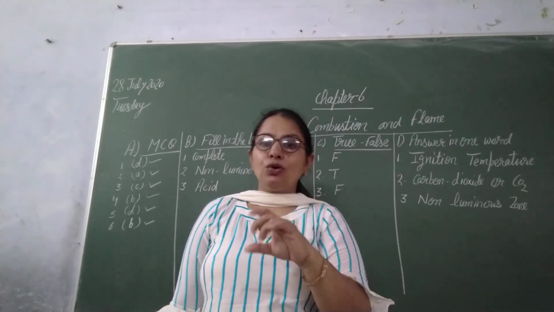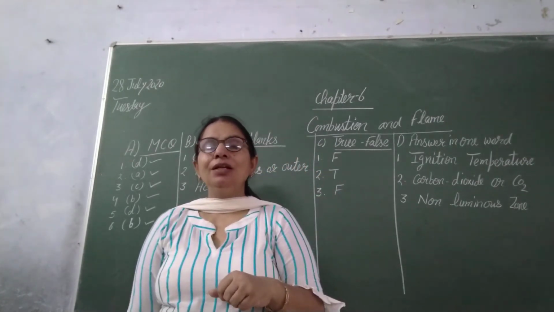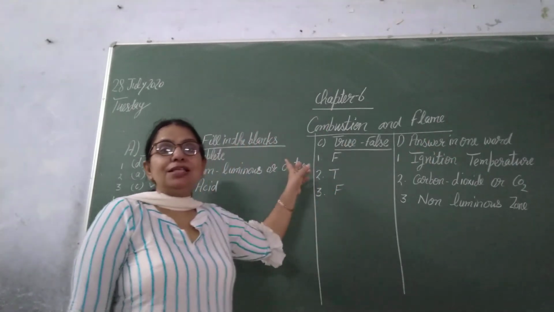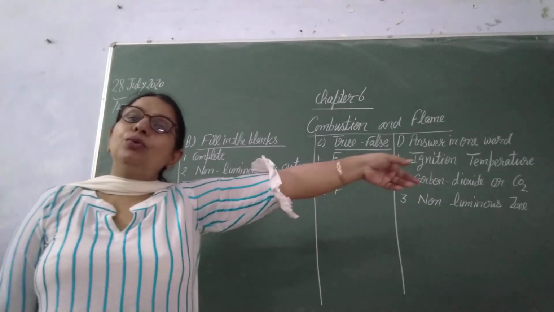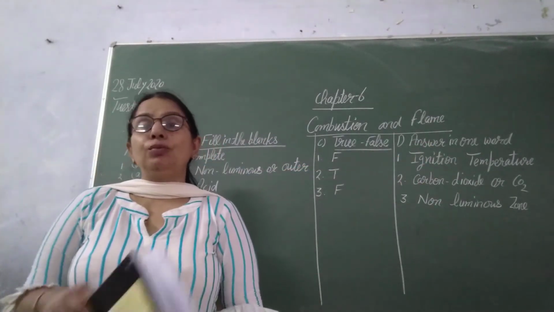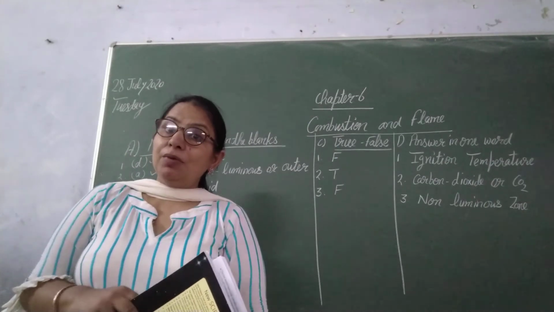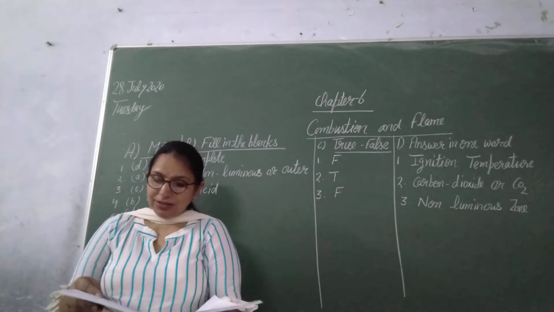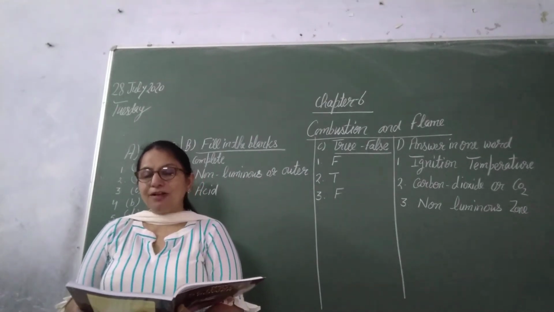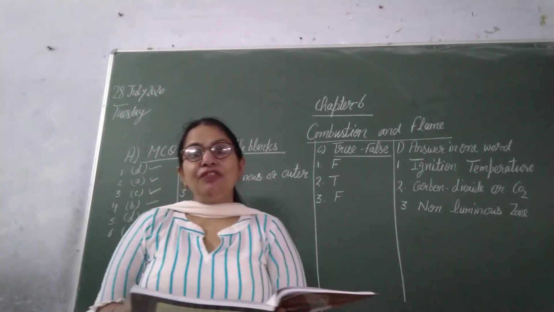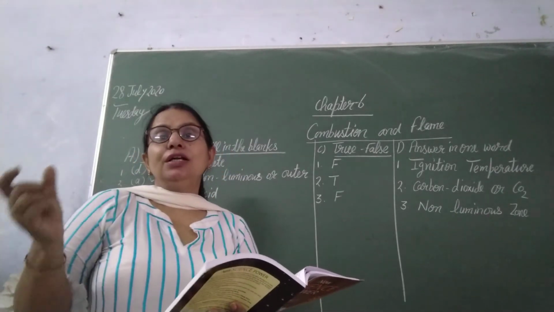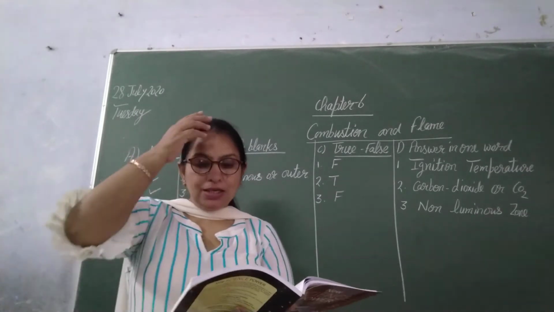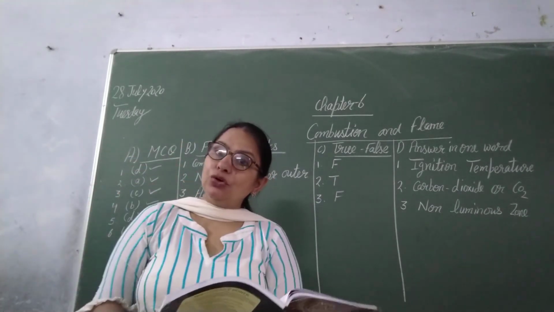Now you can cross-check the answers which you have done. You have to do parts A, B, C and D in your book only. No need to do it in the notebook, but write in neat writing. And then come to E part, define these terms. These terms you have to do in your notebook.